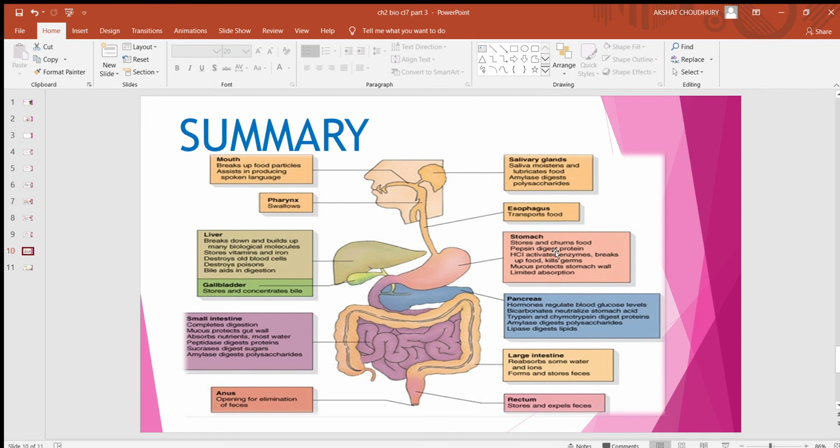In the small intestine, the food gets completely digested. And from the last part of the alimentary canal, that is anus, the undigested food gets eliminated as feces. So students, this is all about human digestive system and the process of digestion of food.